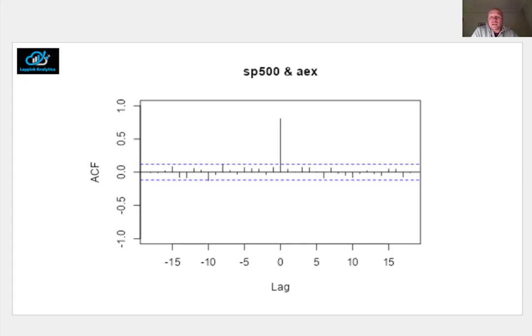And then already in the first chart of this video, we noticed a relatively strong positive correlation between changes in the S&P 500 and changes in the AEX. And this is what we see visualized here. We are talking about a correlation just over 0.8, which is strong and indicates that we explain a bit over 64% of the variation in changes in one subject by variation in changes in the other subject in that month.